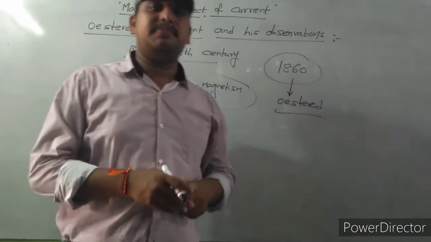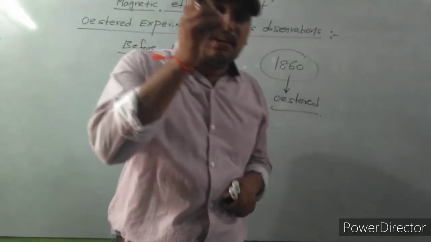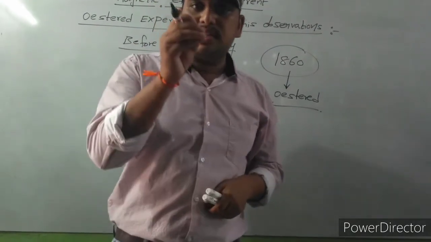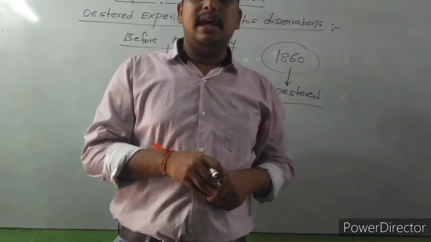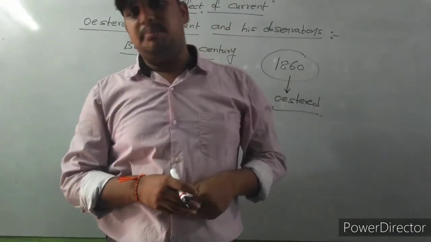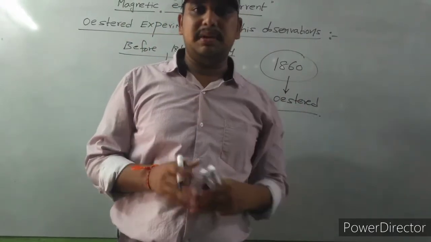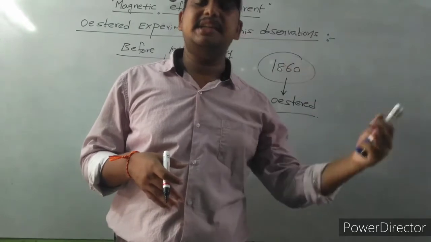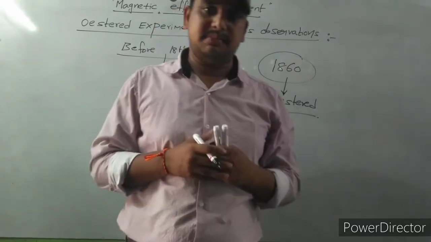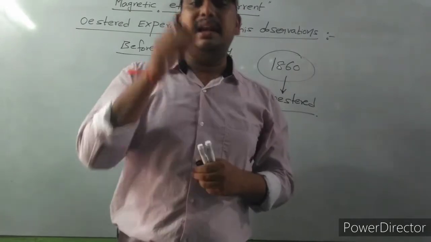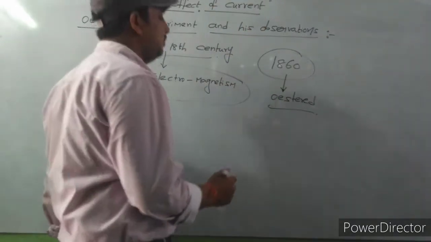Oersted was the first scientist introducing the concept of the electromagnetism principle. Before his words, nobody knew there is a relation between electricity and magnetism.